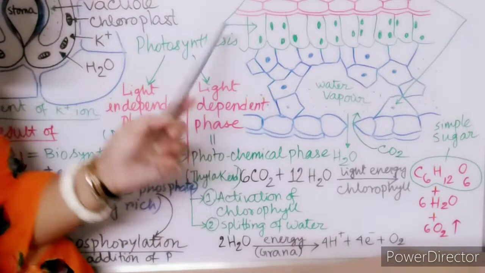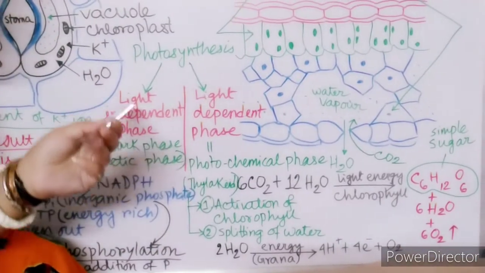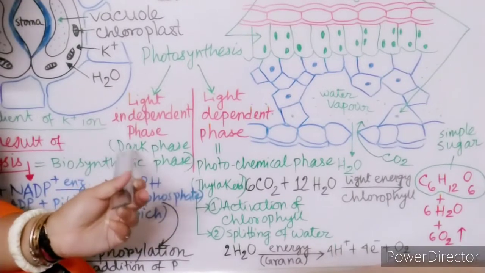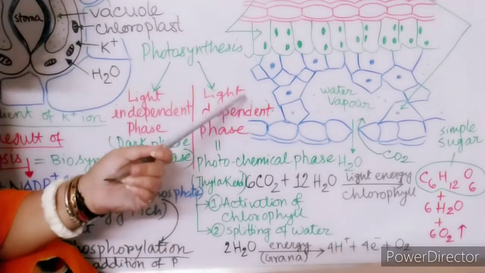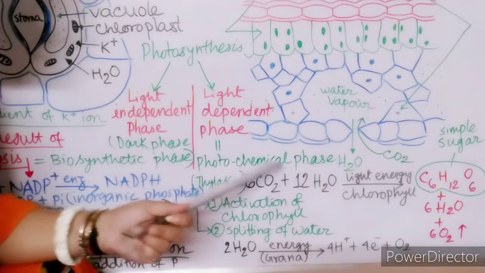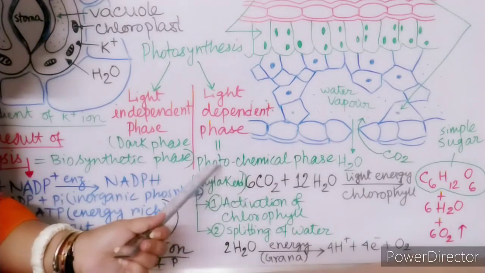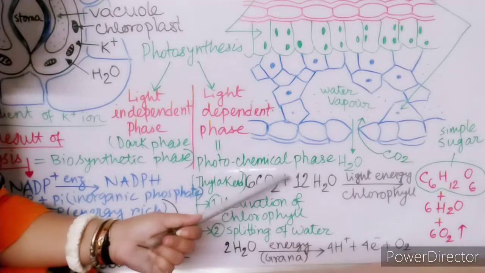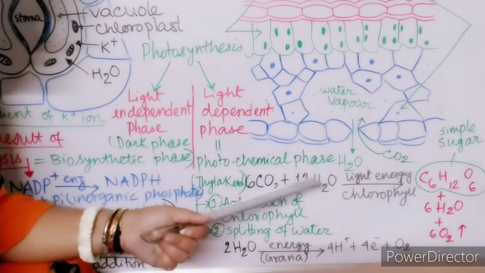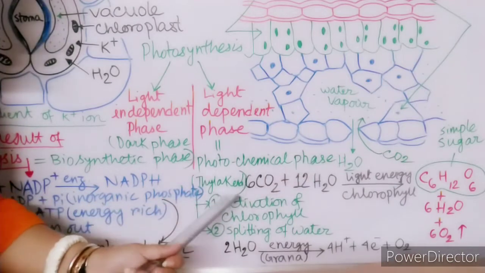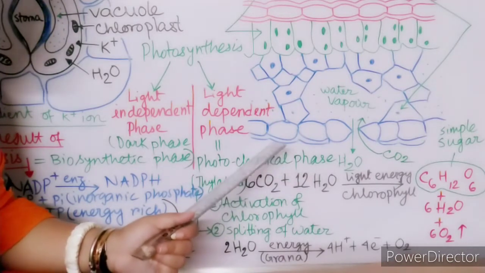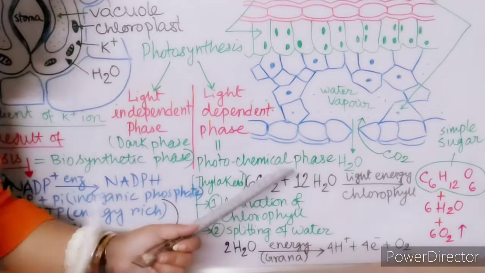Now, the photosynthesis is mainly divided into two processes. One is light independent phase, no light is needed, and second is light dependent phase. This light dependent phase is also called photochemical phase, as photo means light, so chemical changes are taking place with the help of this photon. So, photochemical phase. This takes place in the thylakoid. The structure of thylakoid I have already discussed.